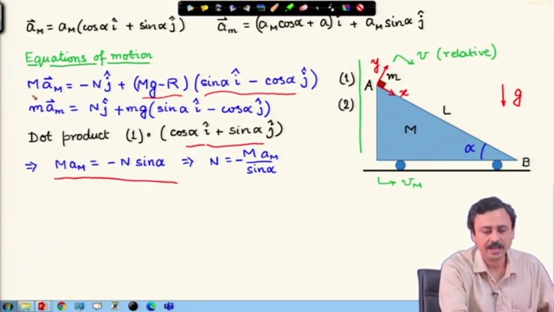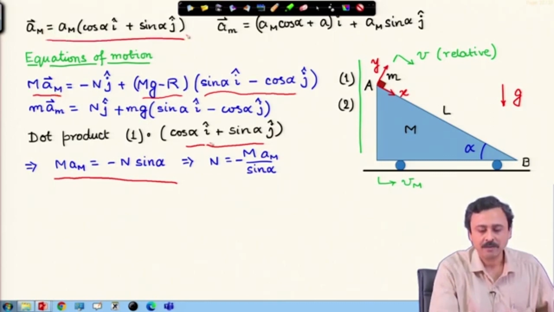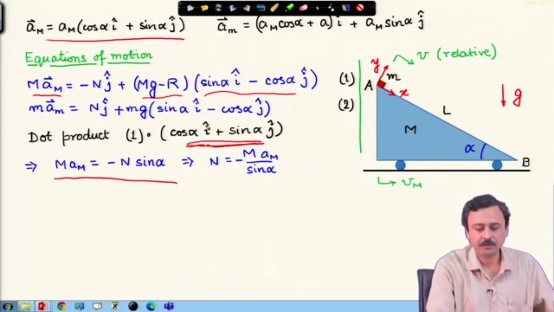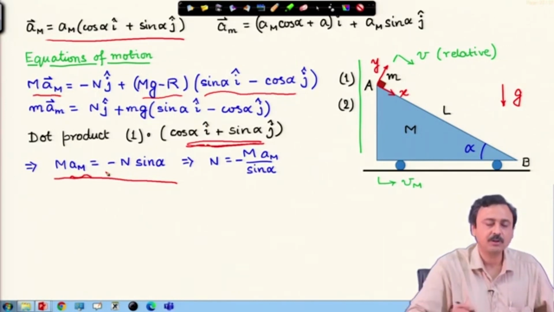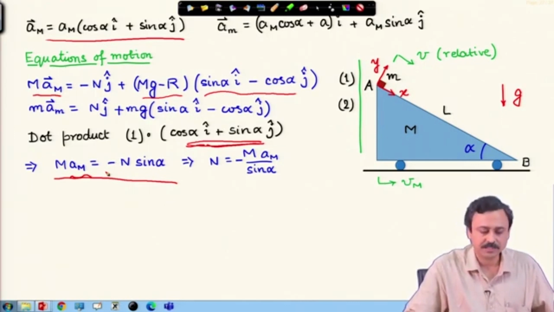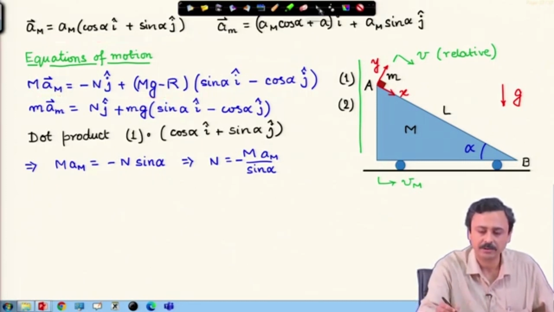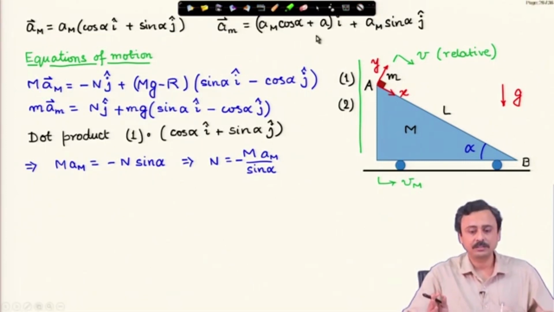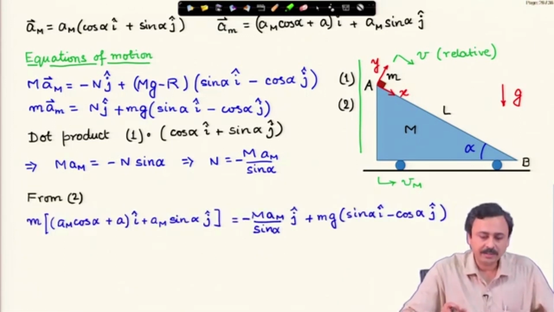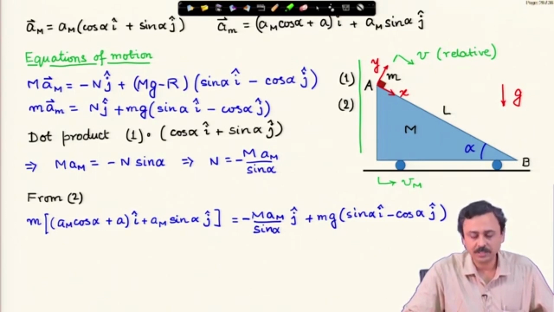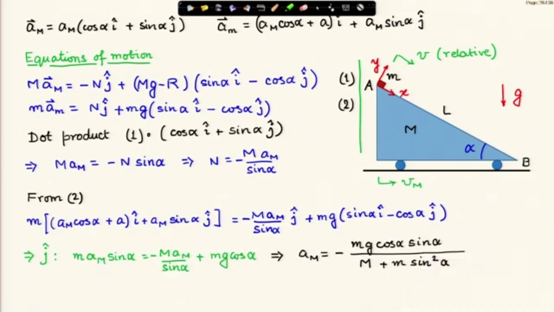On the left hand side I have mass of the wedge times acceleration of the wedge, and this is here. When I take the dot product with this vector, it is 1, it is the same vector actually. Therefore, I have the scalar acceleration of the wedge, mass times acceleration of the wedge is minus N times sin alpha. So, I can solve for N, capital N, in terms of the acceleration of the wedge, and then I plug in these expressions in the second vector equation, and I look at various components. For example, a j component.